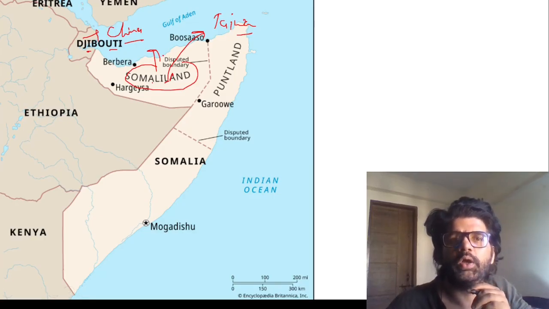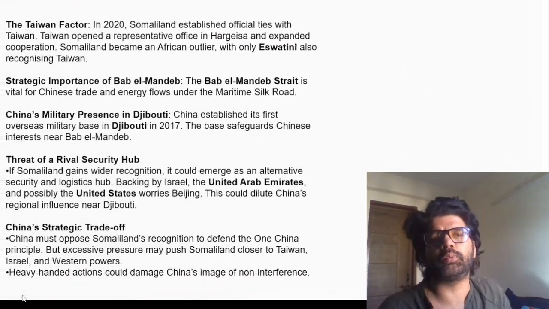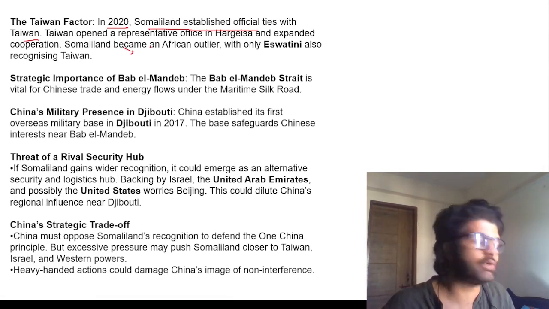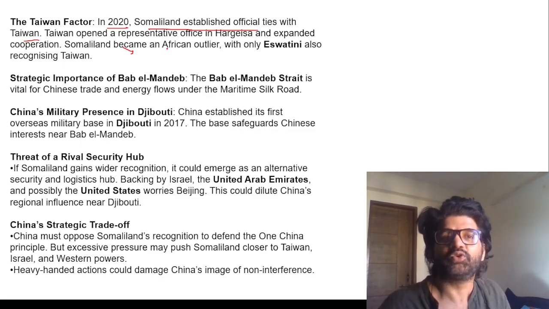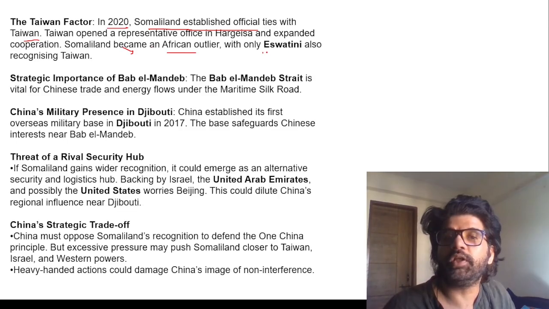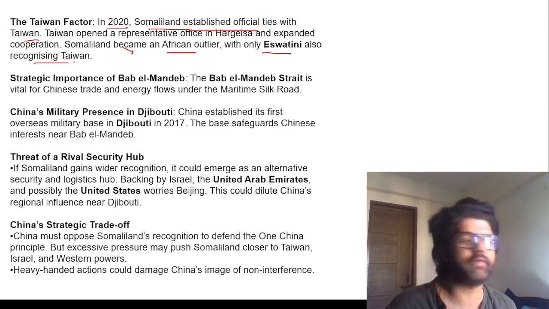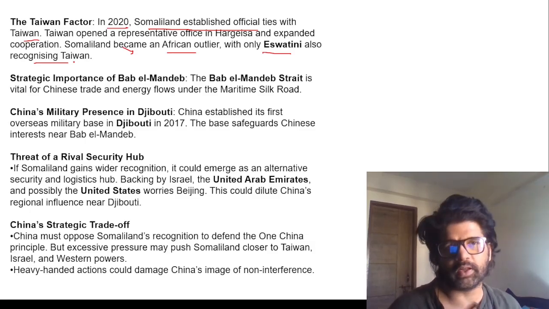You see here, you have this Bab al Mandab, which connects the Red Sea with the Gulf of Aden. This is a very strategic region, and that's why China is a little concerned about the Somaliland thing. Taiwan factor: in 2020, Somaliland established official ties with Taiwan. That is another reason why China does not like Somaliland. Somaliland became an African outlier, with only Eswatini also recognizing Taiwan. Not many countries in the world recognize Taiwan, and even fewer recognize Somaliland. The UN does not recognize Somaliland.